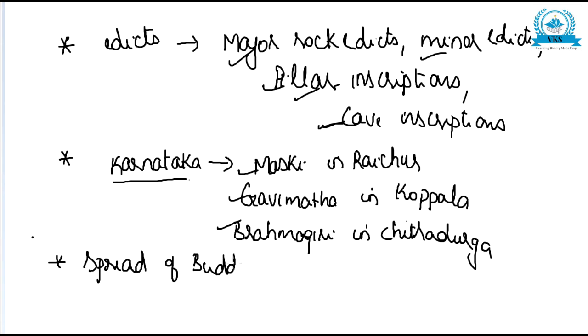Ashoka was responsible for the spread of Buddhism inside India and outside India. Another achievement of Ashoka was the spread of Buddhism. Ashoka took a number of measures to spread Buddhism.